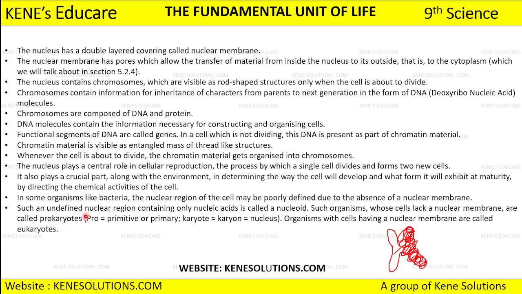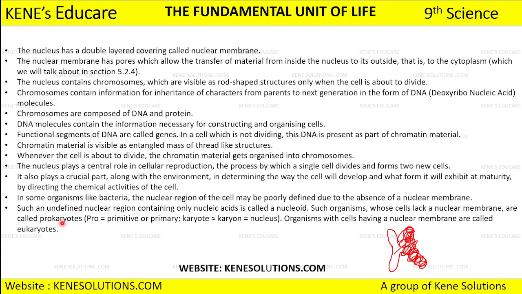And such an undefined nuclear region containing only nucleic acid, तो ऐसे undefined nuclear region को जिसके पास सिर्फ न्यूक्लिक एसिड होता है उसको हम बोलते हैं न्यूक्लियोइड. न्यूक्लिक एसिड मीन्स DNA and RNA. So the nuclear region which is having the DNA and RNA but it doesn't have this nuclear membrane, so that is called as nucleoid. And such organism whose cells lack a nuclear membrane, they are called as prokaryotes. So as I have told you that prokaryotes के पास nuclear membrane नहीं होता, but eukaryotes have this nuclear membrane.